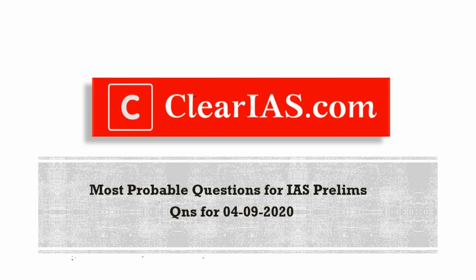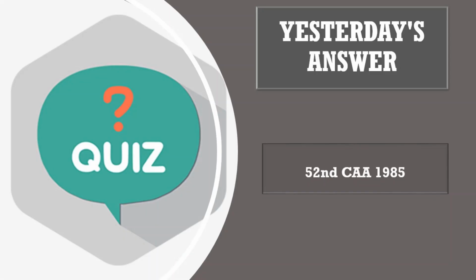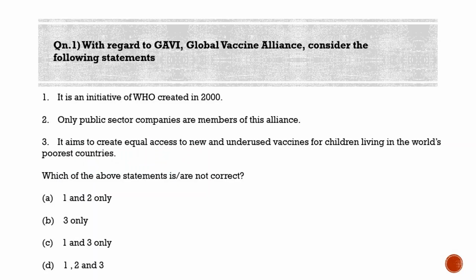Our yesterday's quiz question was, which amendment to the Constitution of India introduced anti-defection law? And the answer is the Constitution 52nd Amendment Act of 1985. That is the right answer. Let's now start today's session.